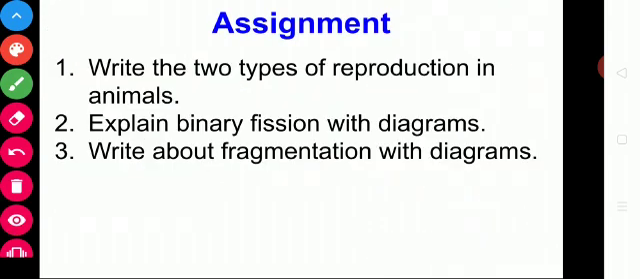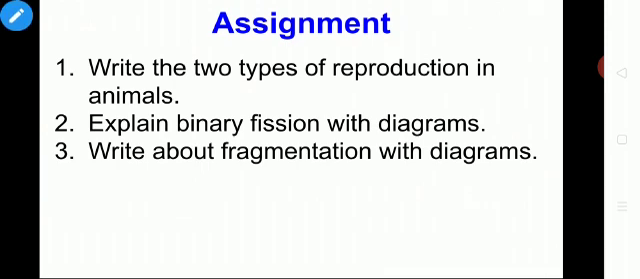Hope you understand. This is your assignment. Write the two types of reproduction in animals. Explain binary fission with diagrams. Write about fragmentation with diagrams.